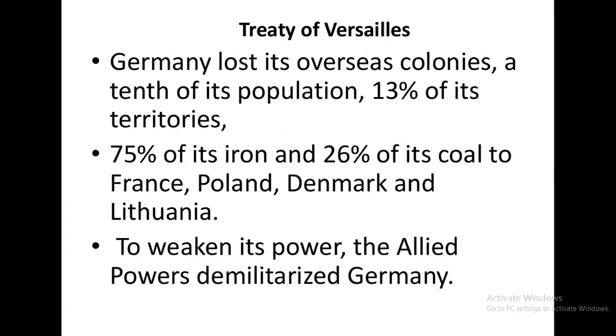Now, Treaty of Versailles. Germany lost its overseas colonies, a tenth of its population, 13% of its territory, where everything was taken by the Allies. 75% of its iron and 26% of its coal went to France, Poland, Denmark, and Lithuania. They had to give them. So, to weaken its power, the Allied powers demilitarized Germany.